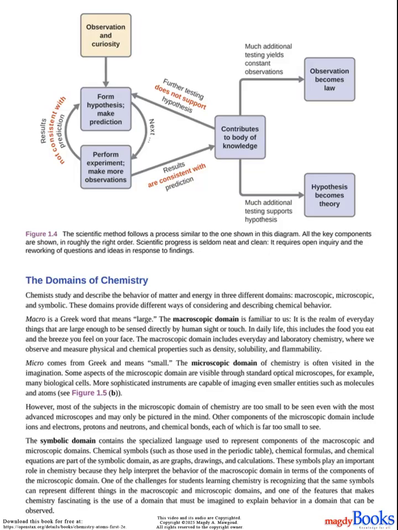However, most of the subjects in the microscopic domain of chemistry are too small to be seen even with the most advanced microscopes and may only be pictured in the mind. Other components of the microscopic domain include ions and electrons, protons and neutrons, and chemical bonds, each of which is far too small to see. The symbolic domain contains the specialized language used to represent components of the macroscopic and microscopic domains. Chemical symbols, such as those used in the periodic table, chemical formulas, and chemical equations are part of the symbolic domain, as are graphs, drawings, and calculations.